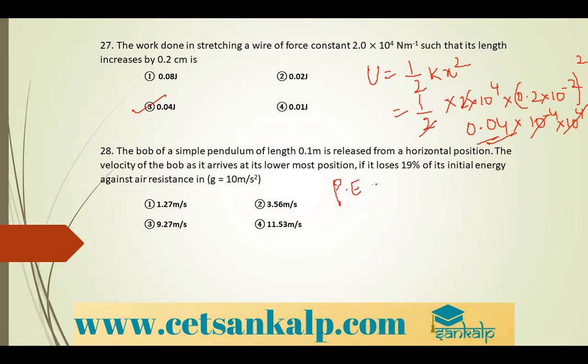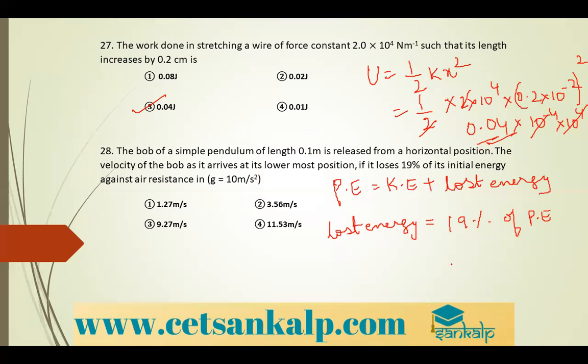potential energy is equal to kinetic energy plus lost energy. Now you can say lost energy is equal to 19% of potential energy, which is nothing but 0.19 PE.